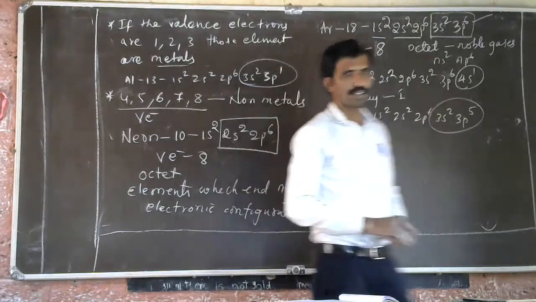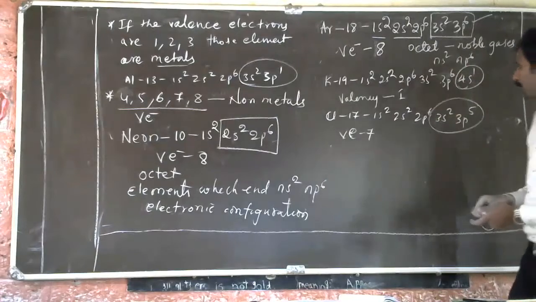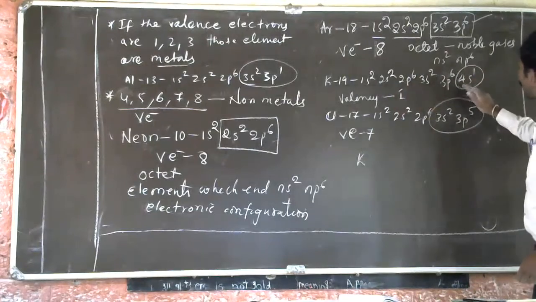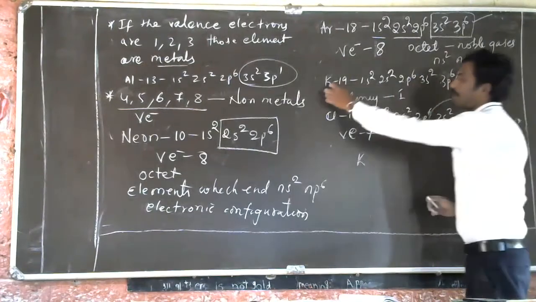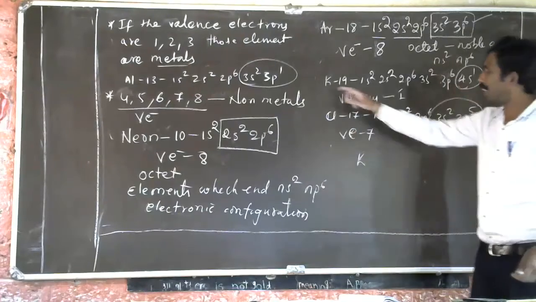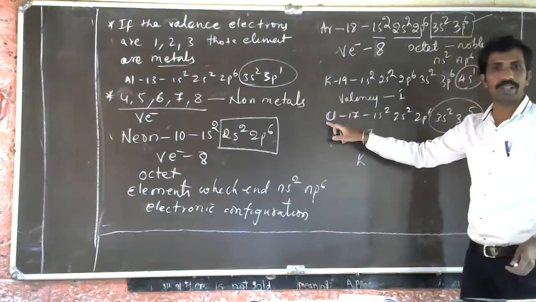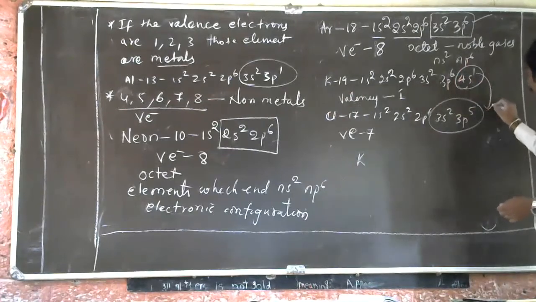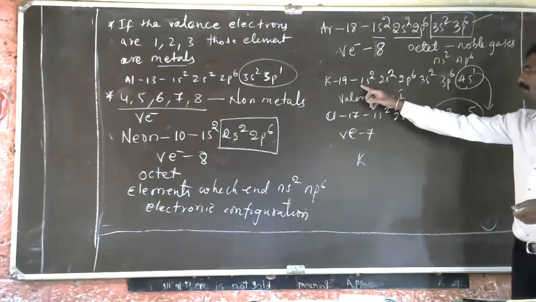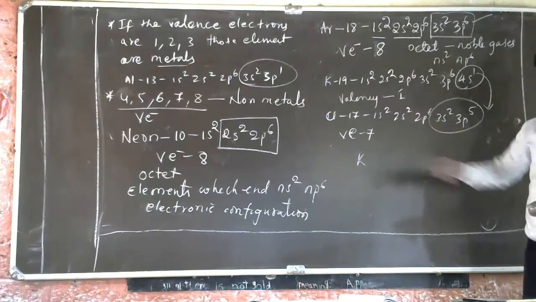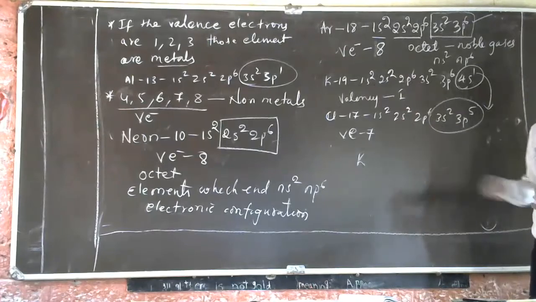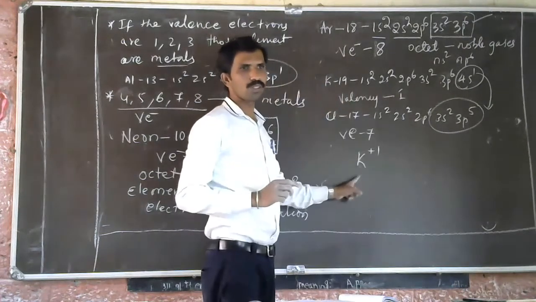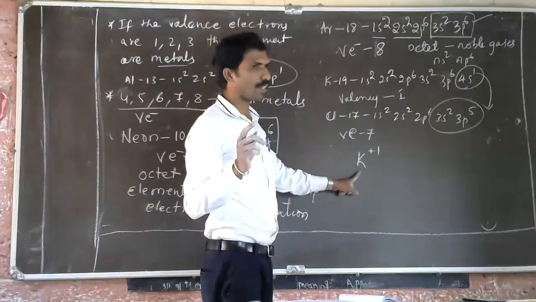See here, if you take potassium and it combines with chlorine, how? By giving out an electron, by donating an electron. Potassium donates 1 electron to chlorine to form a bond. That's why we write K plus 1. I told you about cation and anion. This is a cation.